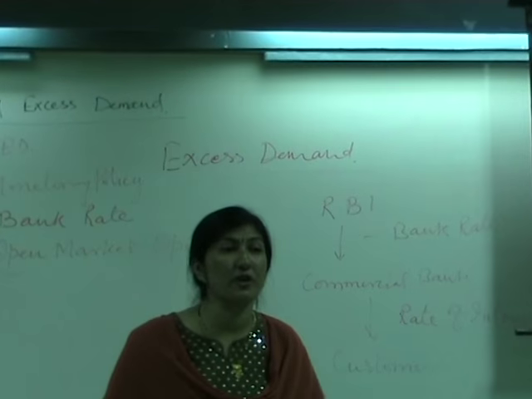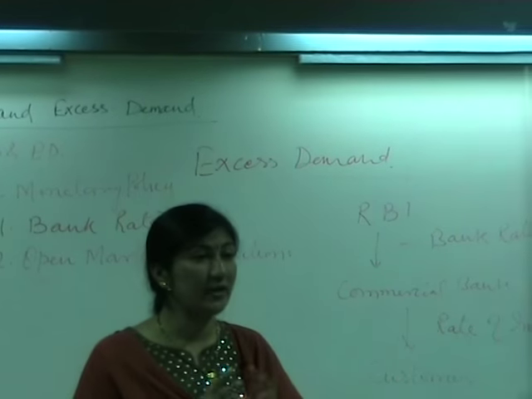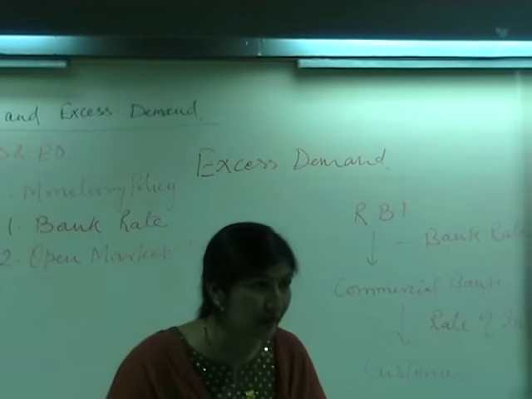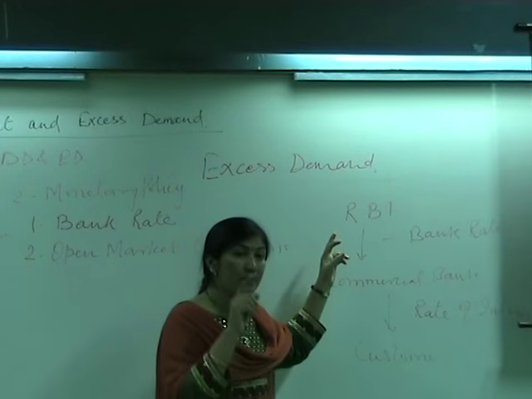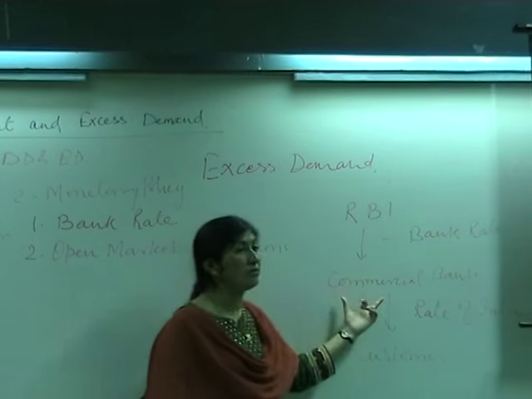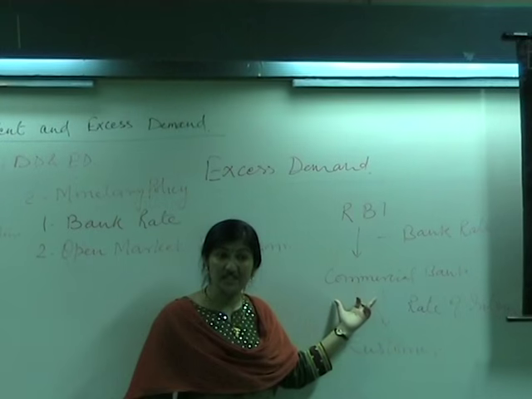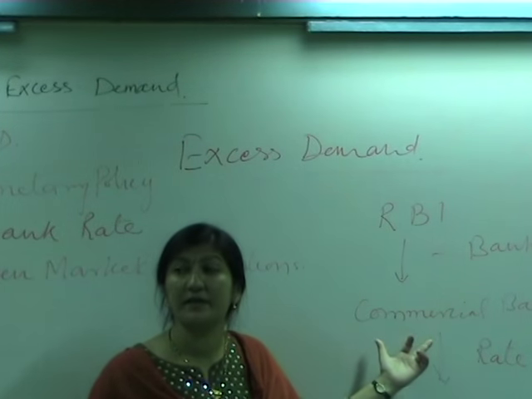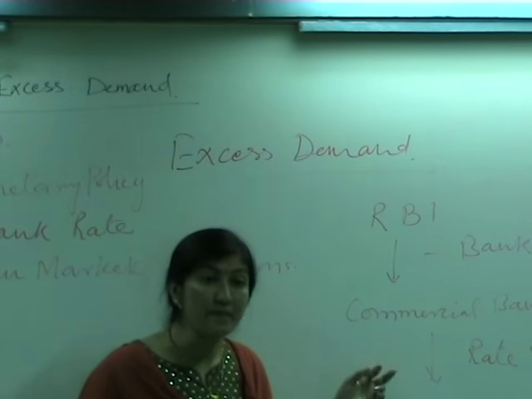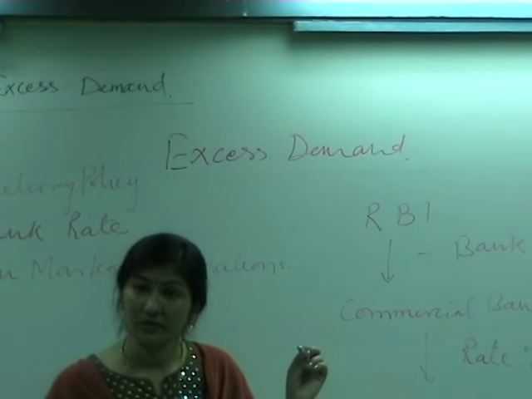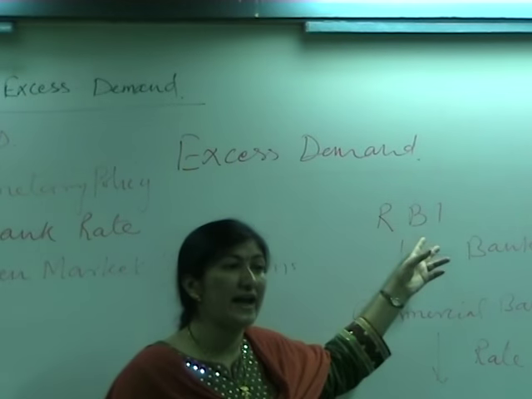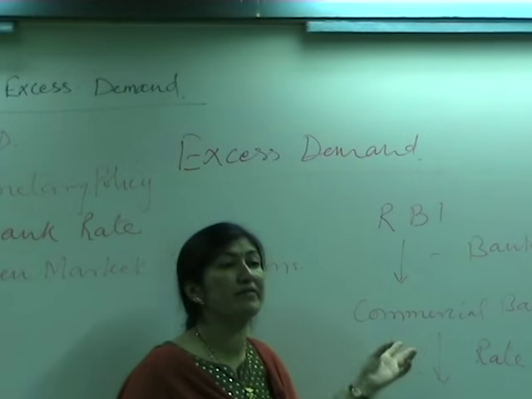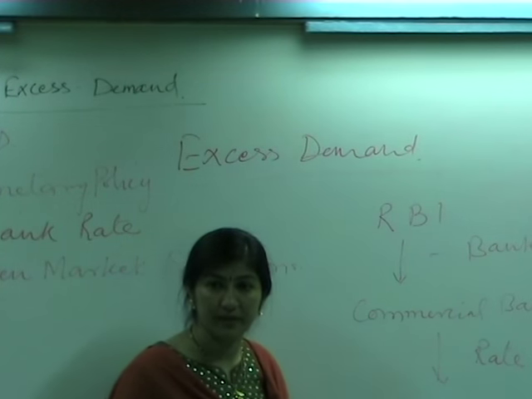So when there is a situation of deficit demand, now deficit demand means we need more of income in the economy. So during this period, what will happen? RBI will purchase securities from commercial banks during the situation of deficit demand. What will RBI do? It will purchase security from commercial bank. Follow? And as a result, the cash will flow from RBI to commercial banks and commercial bank will supply more of money to the economy.